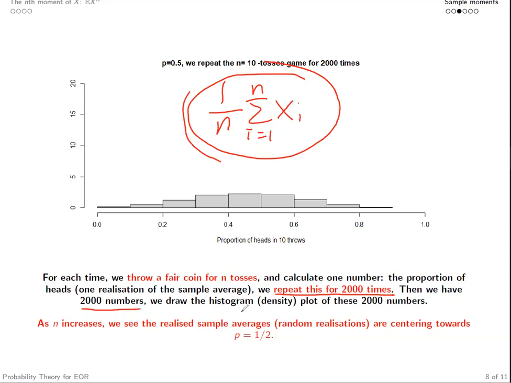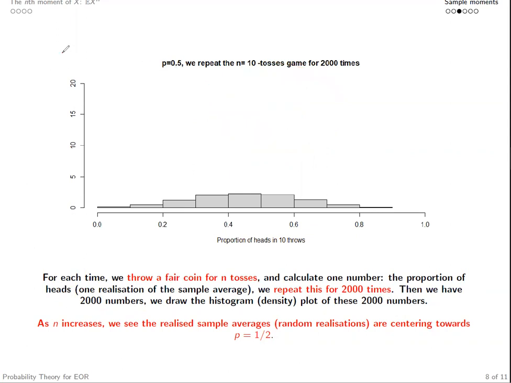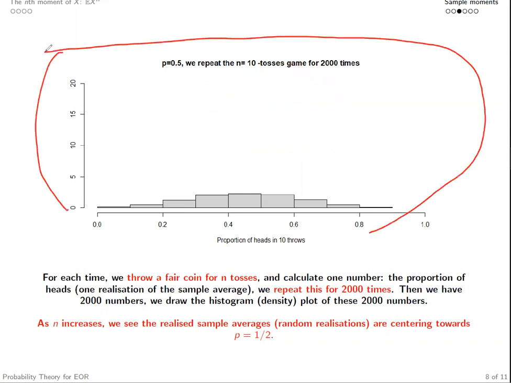And we're going to draw the histogram, the density plot of these 2000 numbers. Right here is the histogram of this fair coin toss with n equal to 10, repeated 2000 times. This is the histogram of these 2000 proportions of heads among 10 tosses.